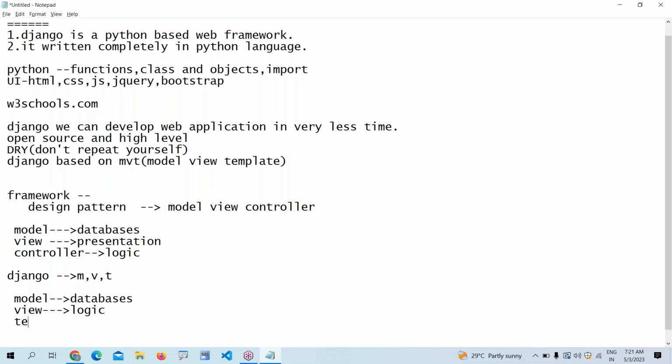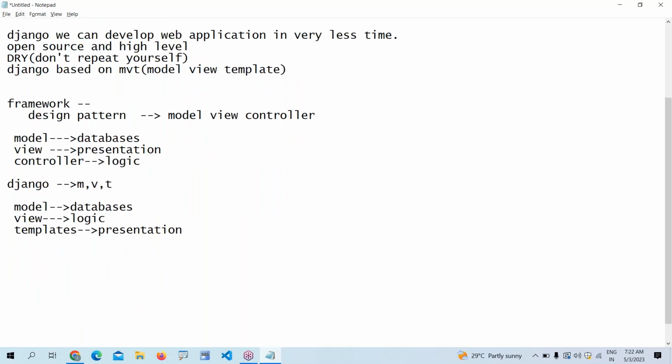Coming to templates, templates are nothing but the UI part, or I can call it the presentation part. If we want to present something on the screen, we use templates here. That is the difference between other frameworks and the Django framework. Other frameworks follow model view controller; Django especially follows model view template. How to configure and use a template, we are going to understand in upcoming classes. It's very easy to develop these applications by using the MVT.